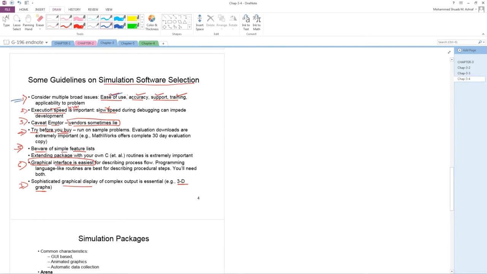So these are the 7 guidelines. Number 1, easy to use, accuracy, support, training and videos. Number 2, speed must be high. Number 3, be aware of the lies by the vendors. Number 4, when you want to purchase a software, try the 30 day version. Number 5, when you go to purchase a software, you should remember a simple features list. Number 6, graphical interface must be easy to use. Number 7, it will support 3D graphics. Any problem? Any student with a question?